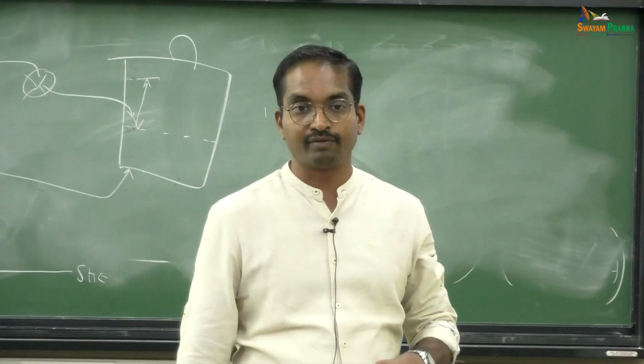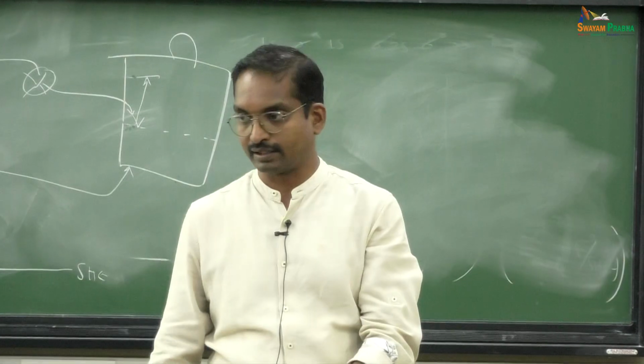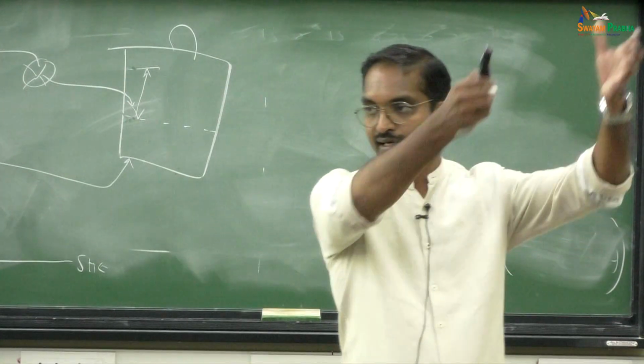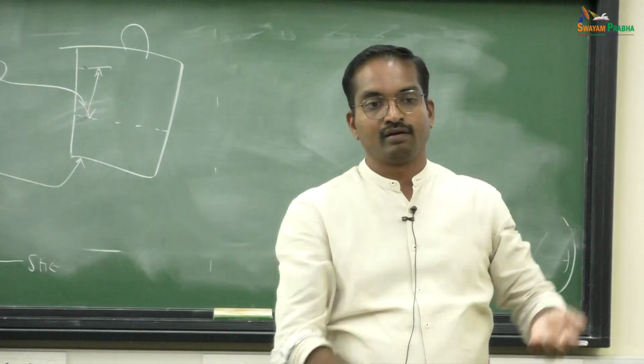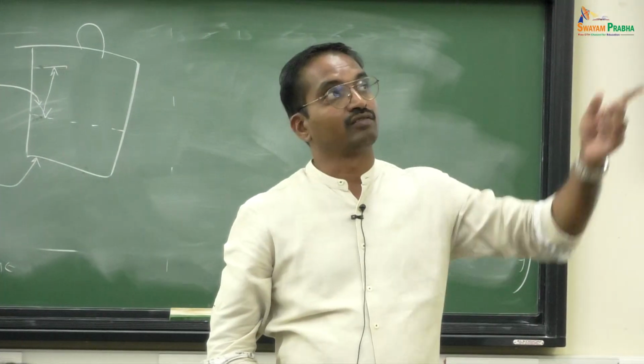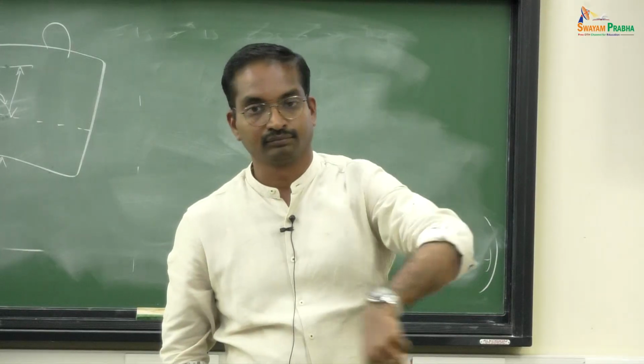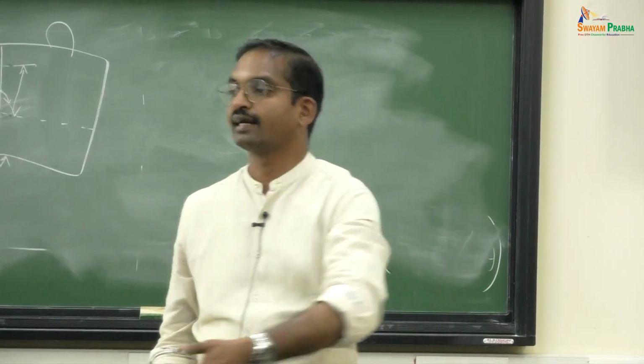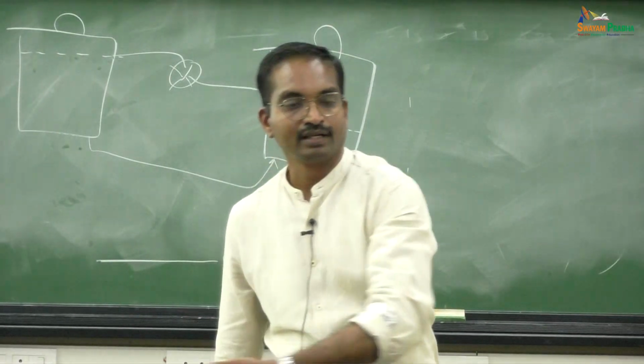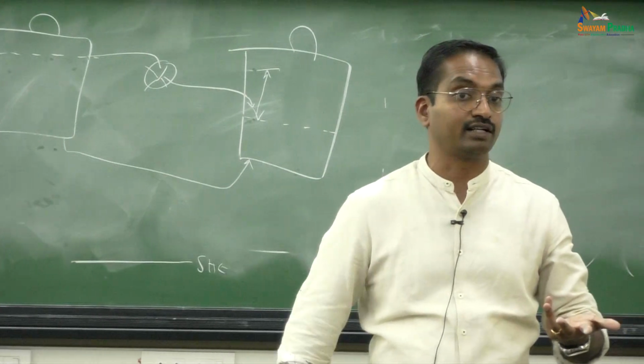In pumped hydro, what do we do? We take water from a lower reservoir, we pump it to a higher reservoir. Whenever we want electricity, the water from the higher reservoir will be run through a generator, you get electricity. Naturally there are hydro plants. What is a natural hydro plant?